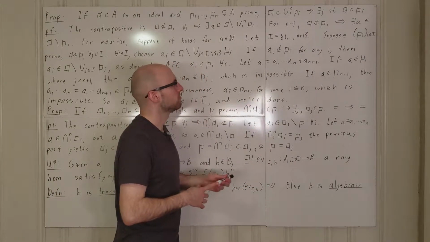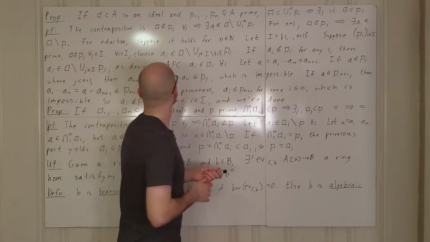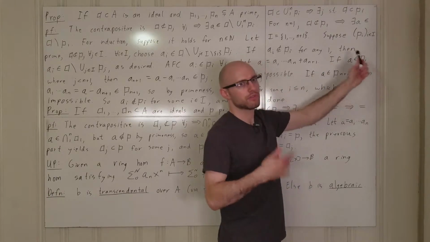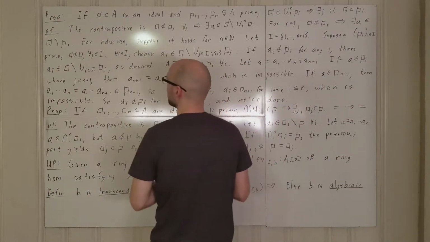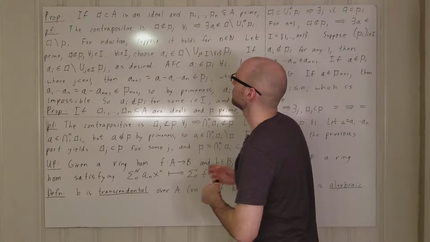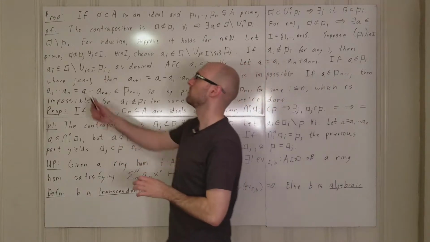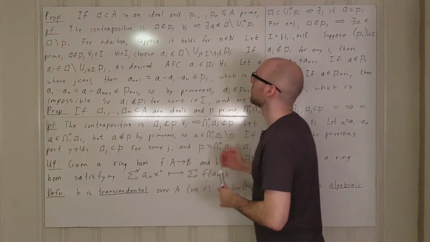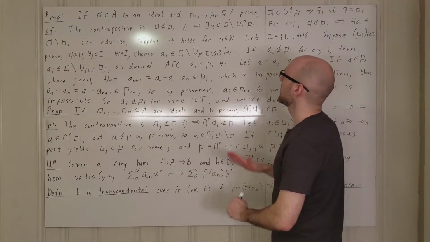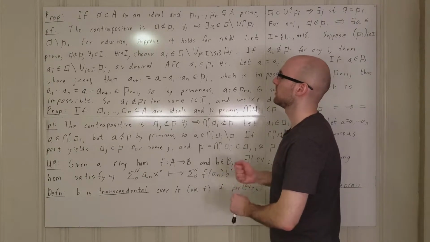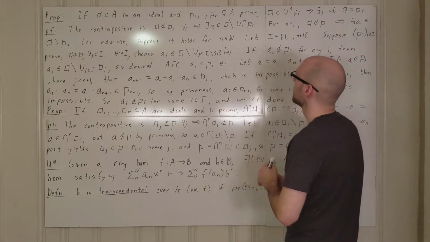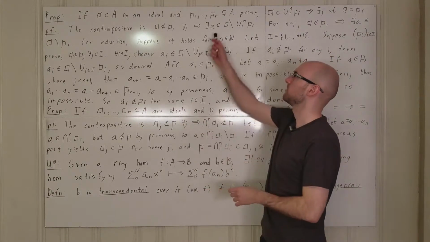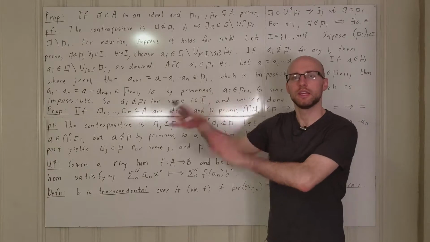And suppose that we look at this collection of ideals P1 through P(n+1), which are all prime, and suppose that we have an ideal A, which is not contained in Pj for every single j from 1 through n plus 1. We want to prove that A is not contained in the union of the Pi's, or equivalently, that there is an element which is in A but not in the union of the Pi's.